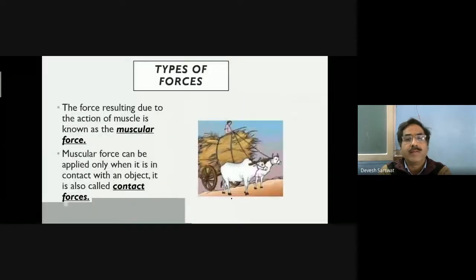Types of forces. The force resulting due to the action of muscles is known as muscular force. Muscular force can be applied only when it is in direct contact with an object. It is also called contact force.